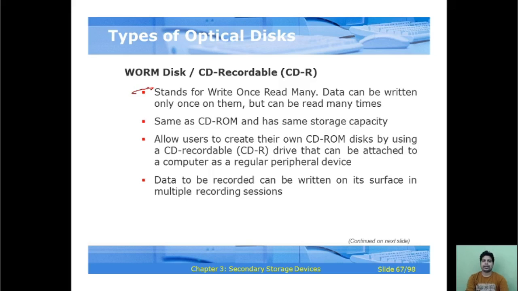It is the same as CD-ROM and has the same storage capacity, and allows users to create their own CD-ROM disk using a CD recordable drive that can be attached to a computer as a regular peripheral device, and data to be recorded can be written on its surface in multiple recording sessions.